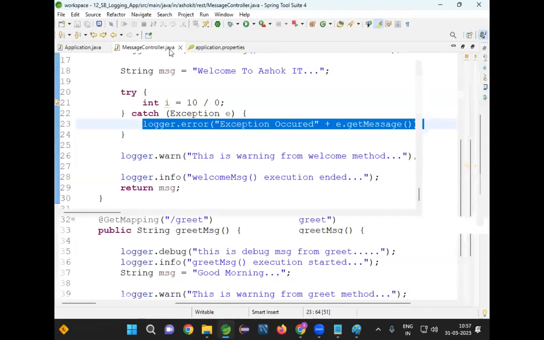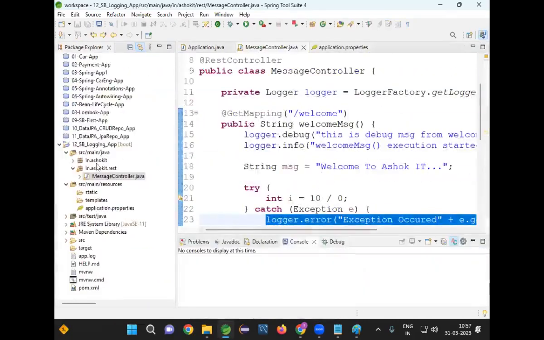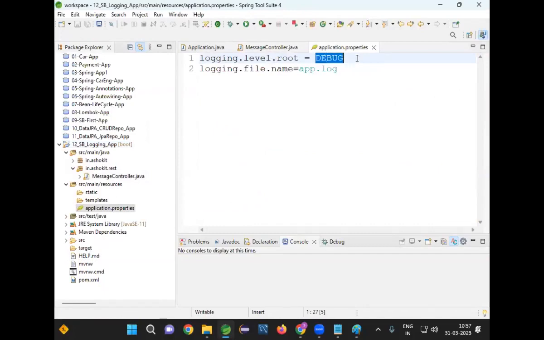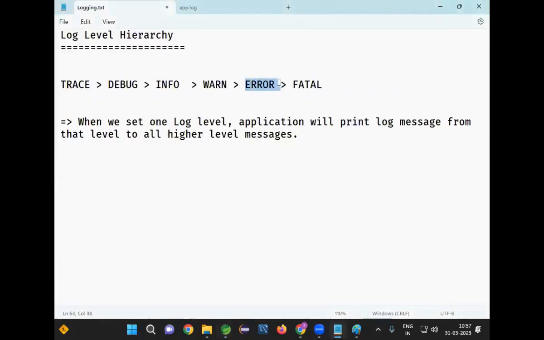Now, let me send a request to the welcome method, refresh. Let me delete the log file. Let me remove this. If I remove it, what is the level? When the level is info, will error be printed? Error will be printed. Why will error be printed? Error is a higher level than info, so from that level to all the higher levels will be printed.